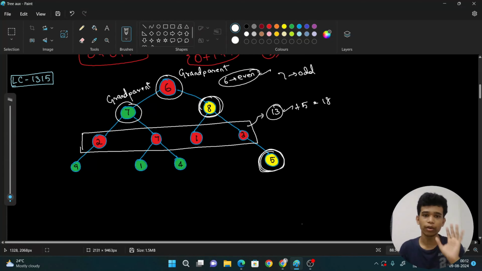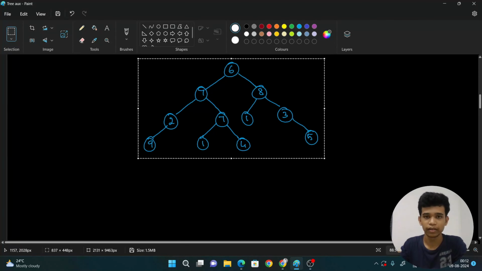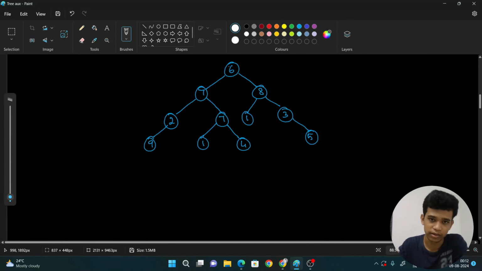Now, how to approach this problem? Let me take an example here. Observe this example. First of all, take for example, if I am here and I know its grandparent, if I know this 2's grandparent, then I can say whether its grandparent is even or not. If it is even, I want to return the value, plus 2. Can you understand this? Yes.